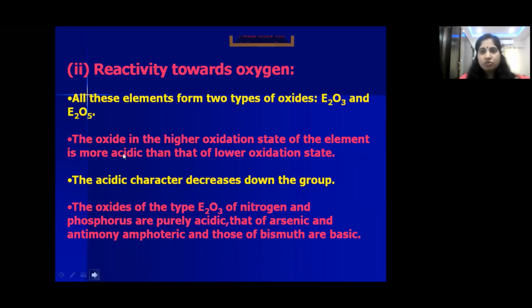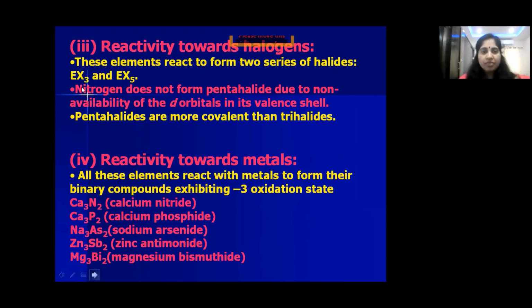Next, coming to reactivity towards halogens. When these elements combine with the halogens, they form EX3 and EX5 type of halides, children. In EX3, the element has a +3 oxidation state. In EX5, the element has a +5 oxidation state. What is E? E is a 15 group element, that is nitrogen, phosphorus, arsenic, antimony, and bismuth. So they form EX3 and EX5 type of halides. EX5 type of halides have more covalent nature compared with EX3, because in EX5 the element has a higher oxidation state, and because of that it has polarizing capacity, children.